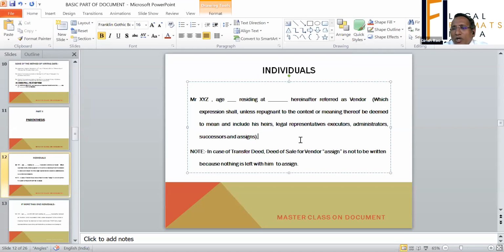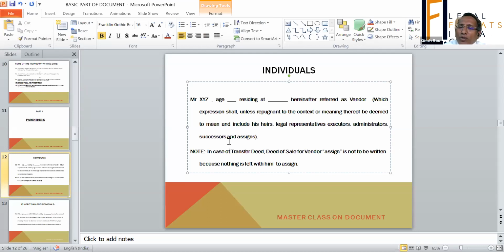One of the most important factors is that "assign" should not be there when you are writing for a vendor. If it's for the purchaser, assign will come, and if it's a vendor, it will not come because he has nothing else left to assign.